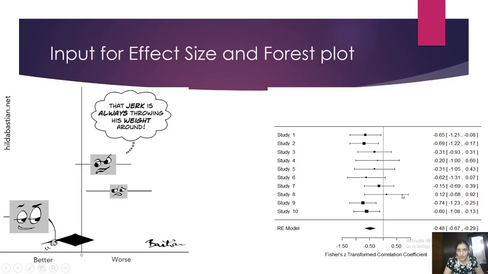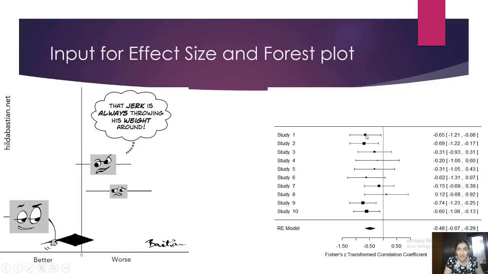Remember, for example, the last two studies, you see their squares are huge. So probably they had a very huge sample size, so more weightage has been given to these studies. Vis-a-vis this, study number 4 has such a small sample size, so it has been given lesser weightage. Number 2, the confidence interval, this line that you see is the confidence interval. It says that I have a 95% confidence that the effect size of this study will lie between these two values.